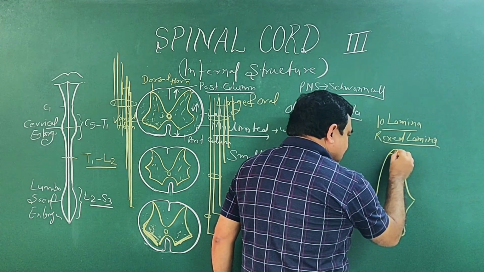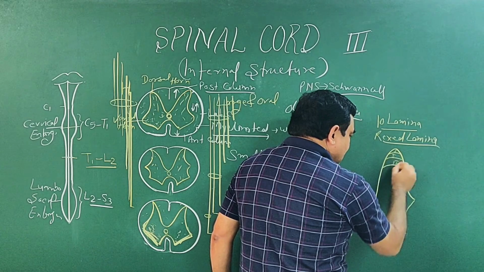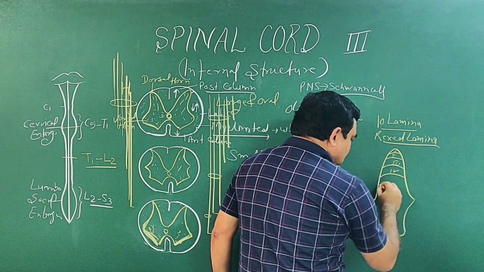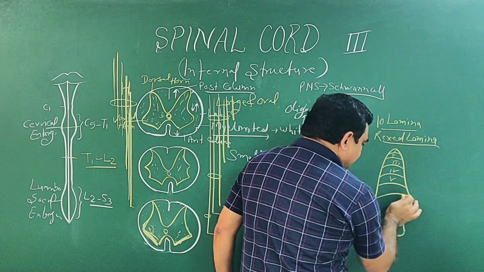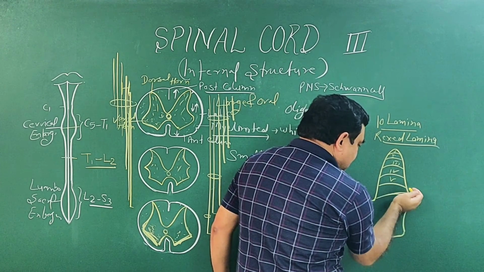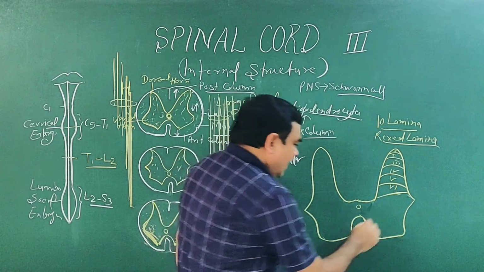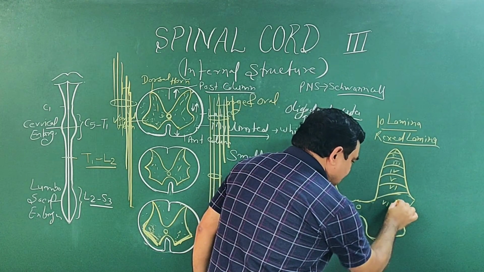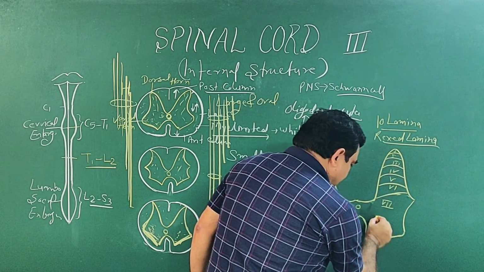This is first, then there is second, third, fourth, this is fifth, this is sixth lamina. And this is seventh lamina. And here is eighth lamina.